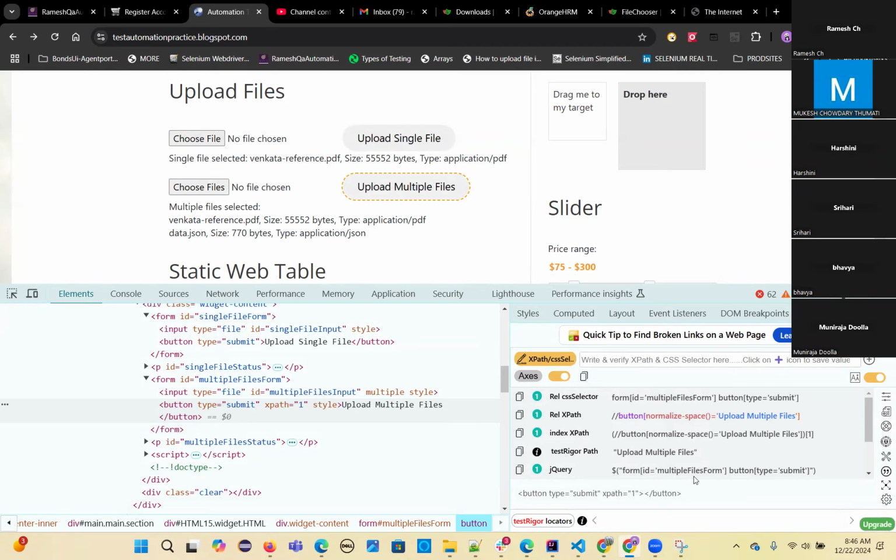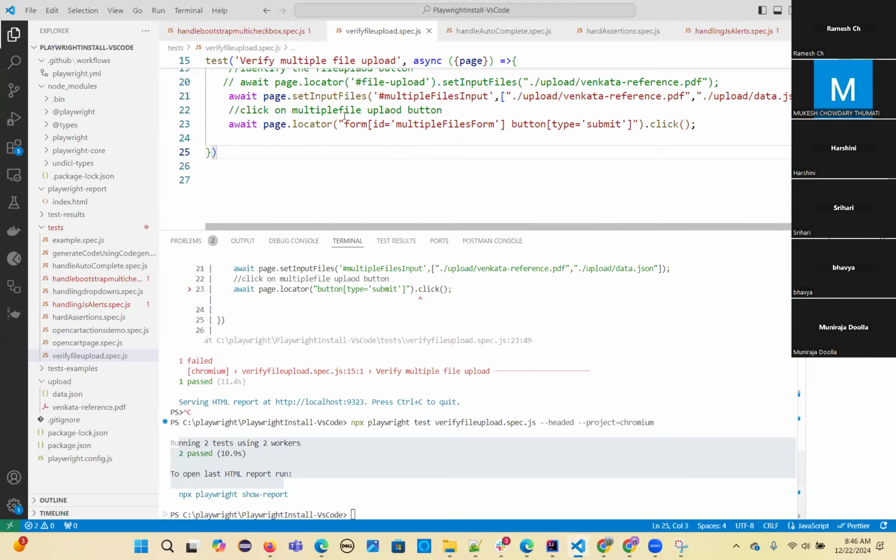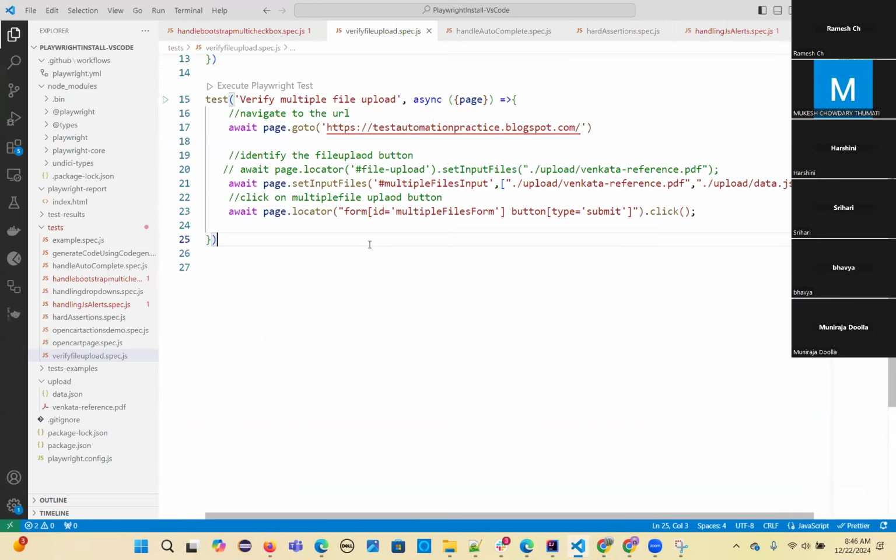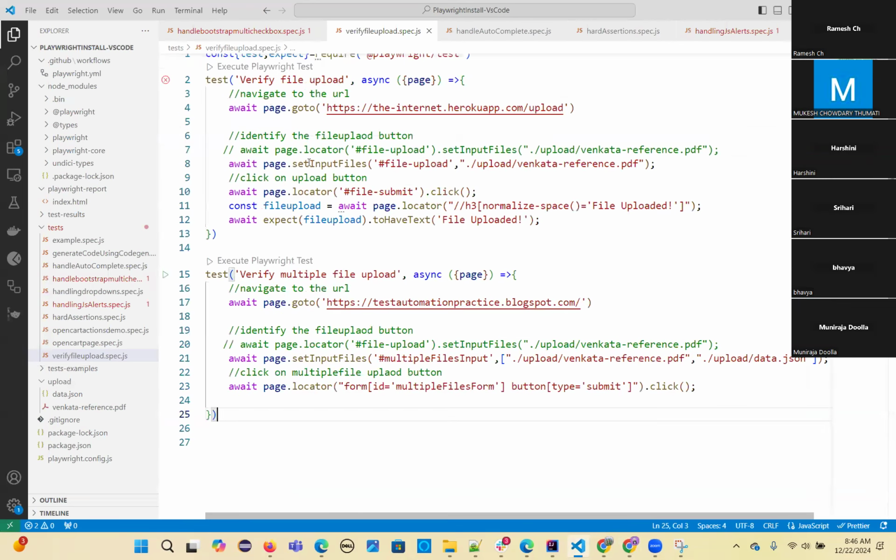But before, in this, did you observe I didn't click here? Please observe that is a difference. Now I'm going to show you the other approach. Here I didn't click on that. See, in both cases I didn't click on this. But in the next approach, I'm going to click and choose the file. So that is the one I'm going to do. I have shown you single file upload and multiple files upload without clicking.